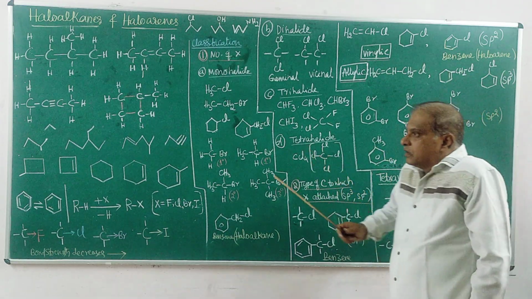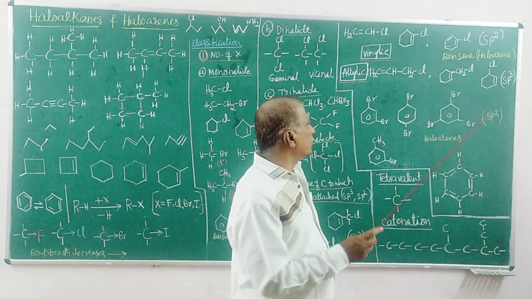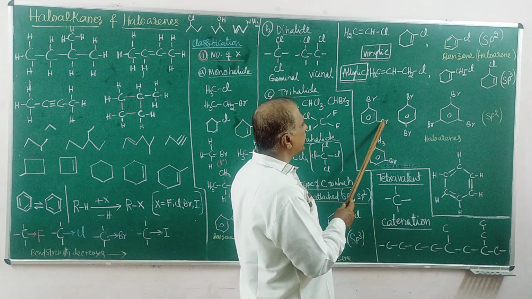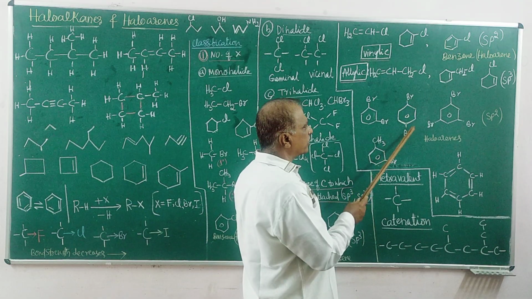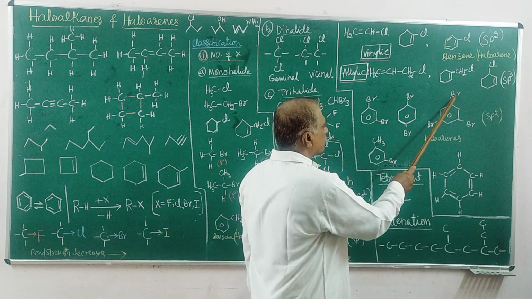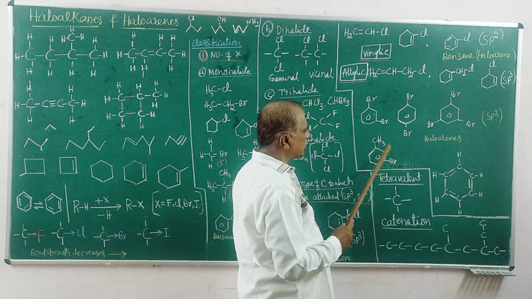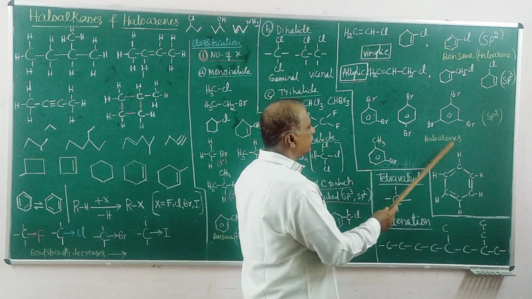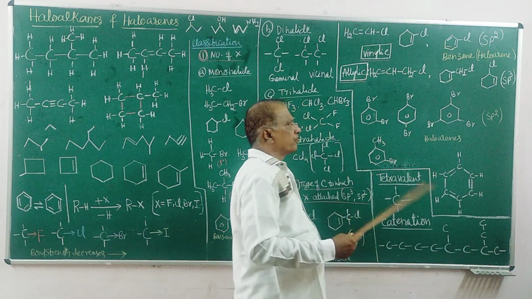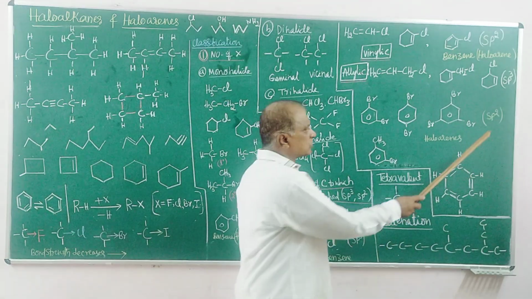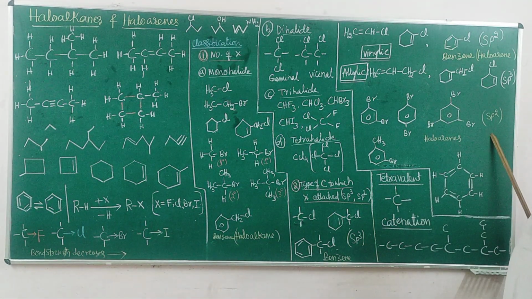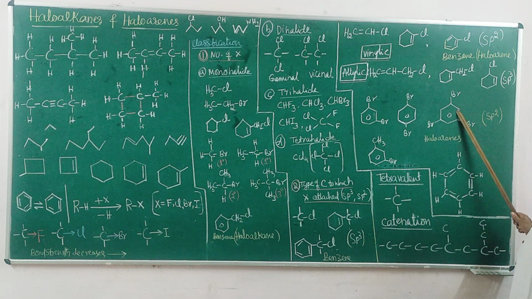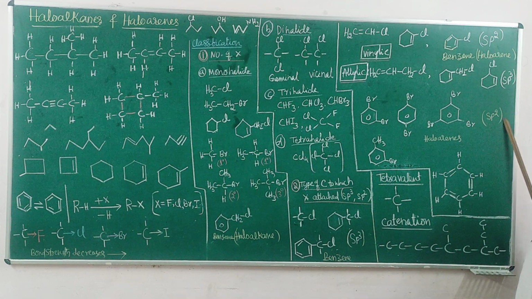Next, to the benzene molecule, we now have two halogens, Br. Here dihalide positions are different. Trihalide, here monohalide with other groups. All of them are haloarenes. Here sp2. So a halogen atom attached to the benzene ring is always sp2 hybridized.